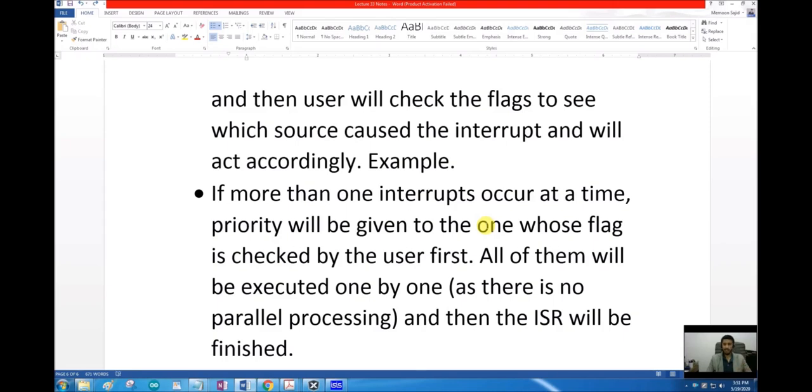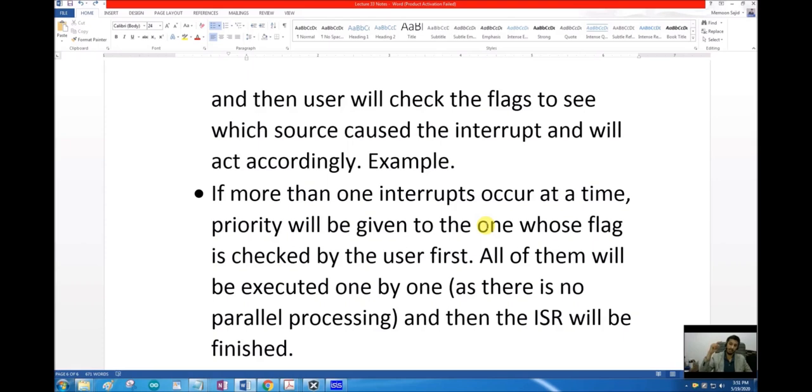So if 3 interrupts come at a time, the microprocessor will go to the ISR just once. Let's assume all of them occurred at the same instant, and now it is inside the ISR. It will check the first flag and execute that task, then before leaving the ISR, it will check the second flag, and if the second interrupt was also set, it will execute the second task and then the third task and so on.